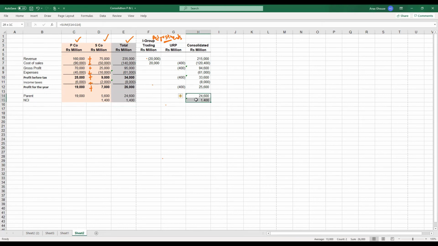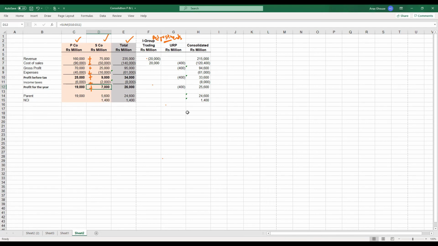However, since the subsidiary profits are shared between parent and non-controlling interest, we need to split this profit. When you split this profit, we need to consider this unrealized profit. Which means 7,000 minus 400, only 6,600 can be allocated to parent and the non-controlling interest.